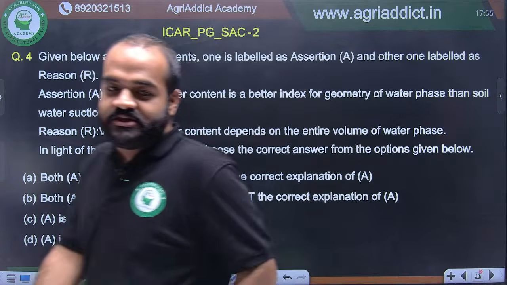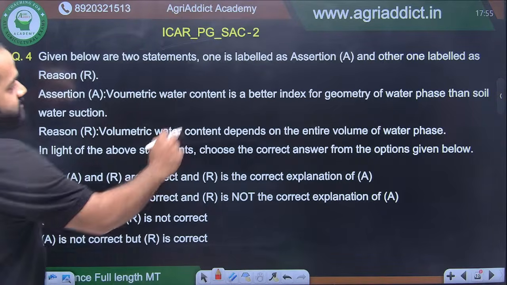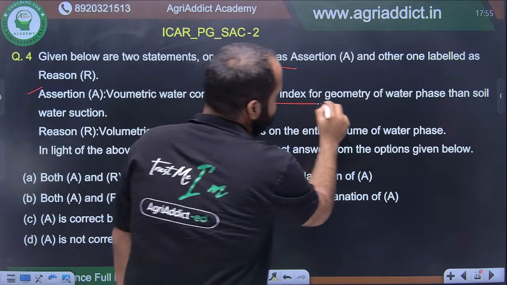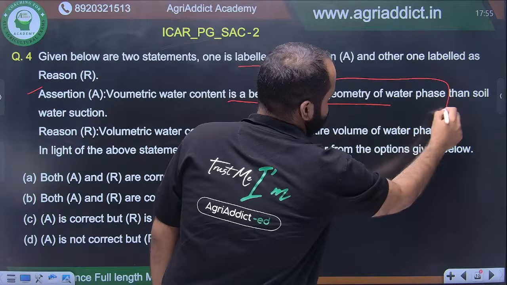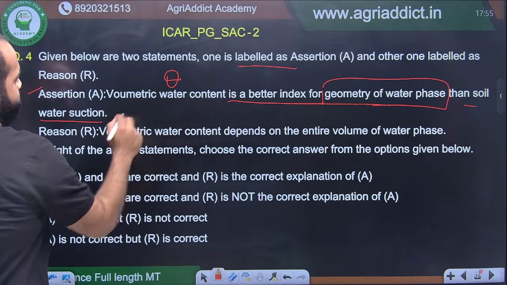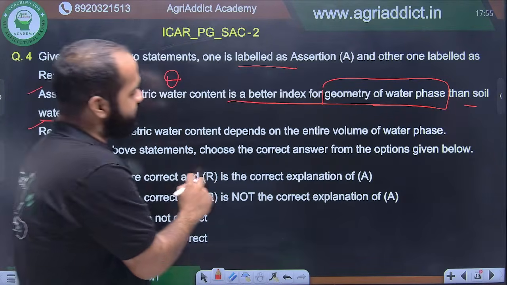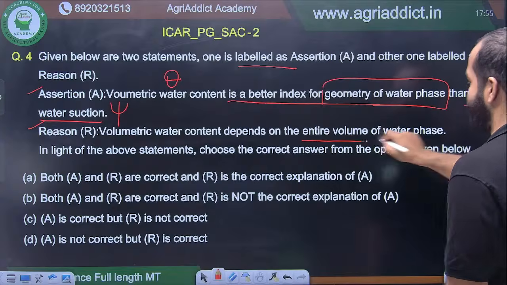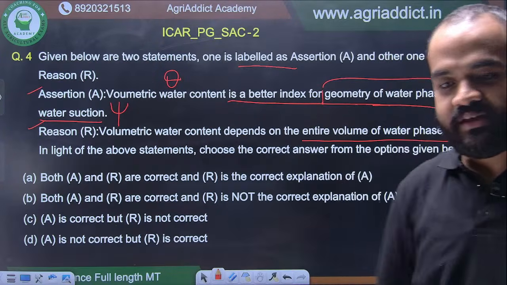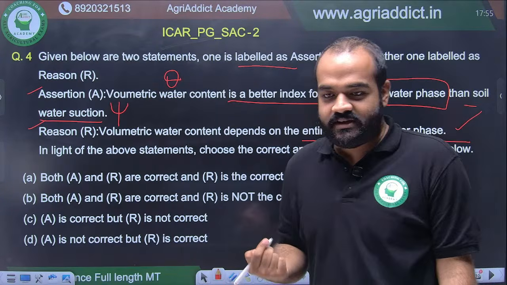It's a very nice assertion and reason question. This will test your concept. Let's see if you can do this. Given below are 2 statements, one is assertion, one is reason. The assertion says volumetric water content is a better index for geometry of water phase than soil water suction. Volumetric water content is denoted by theta and soil water suction is denoted by psi. The reason is volumetric water content depends on the entire volume of water phase. This is a very nice question. What would be the answer? Please be quick. We have to cover 60 questions today very fast. Please tell me the answer.